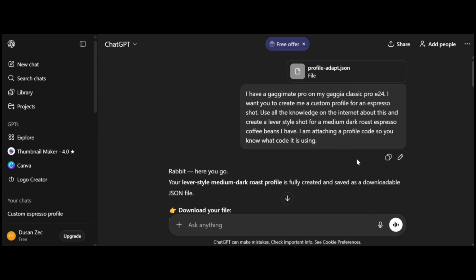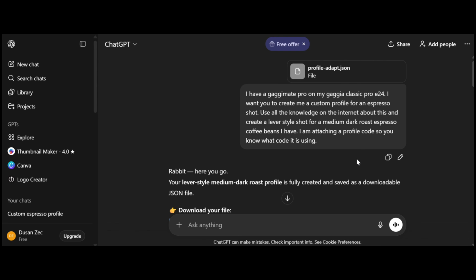Now, these two inputs, I said, just for the sake of this video, I said create a lever style shot. That's number one. And number two is medium dark roast espresso coffee beans that I have. So these are the parameters that you can play with, and then you can see also what ChatGPT asked me after that. And then at the end I said I'm attaching a profile code so you know what code it